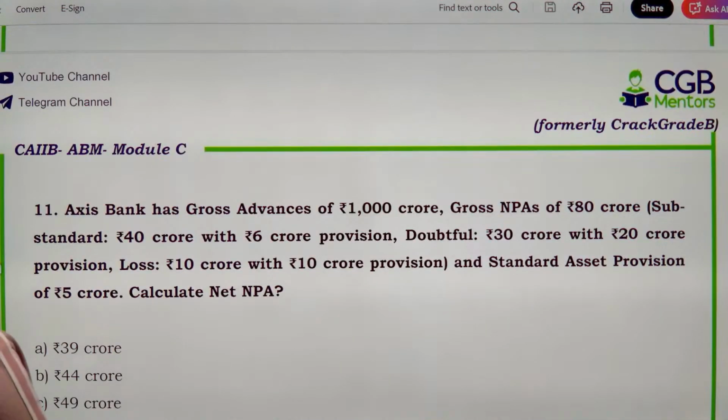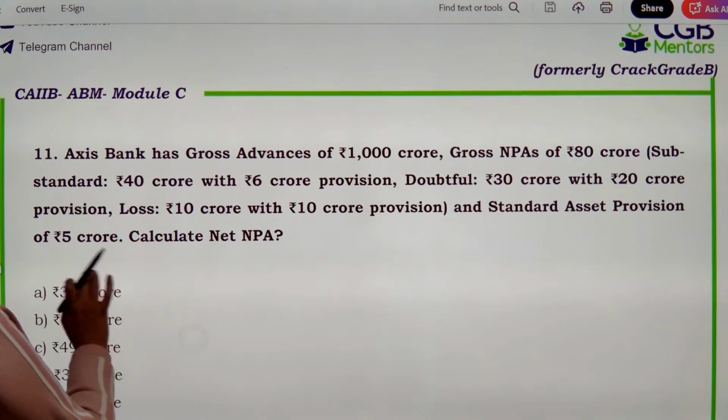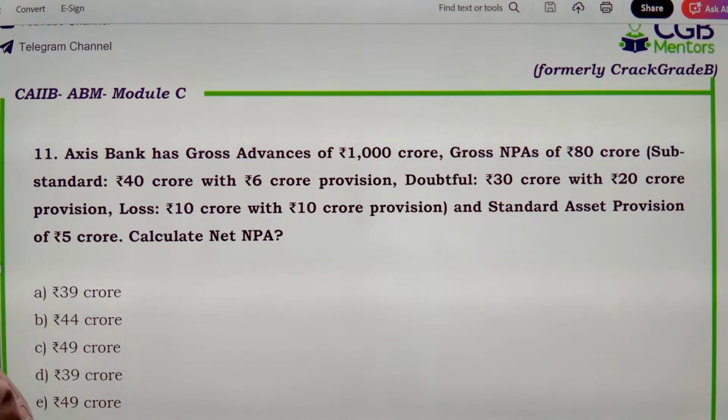Now next is Axis Bank has gross advances of 1000 crore, gross NPA of 80 crores, right?